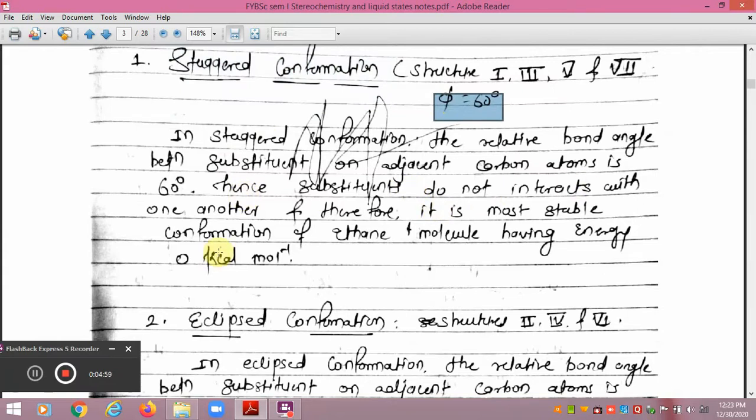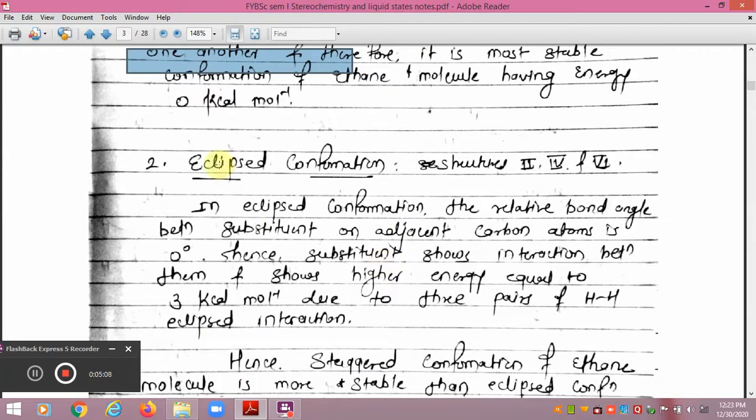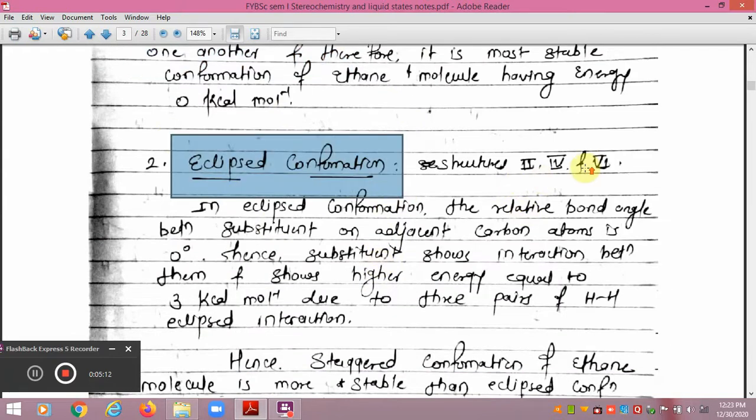Hence the substituents do not interact with one another, and hence it is the most stable conformation of the ethane molecule, having energy of 0 kilocalorie per mole. But in the eclipsed conformation, dear friends, if we see the structures number 2, 4 and